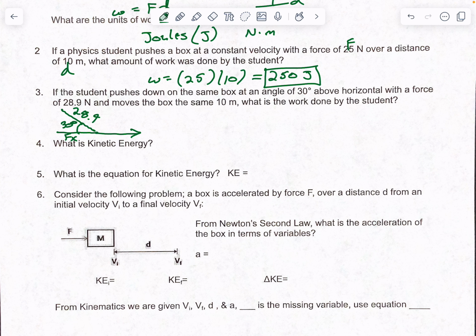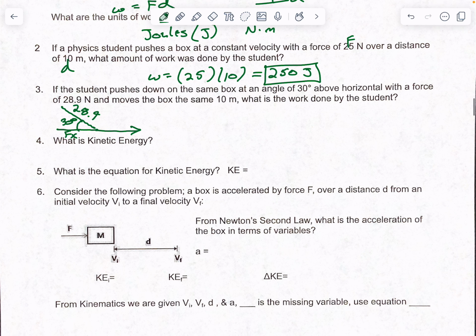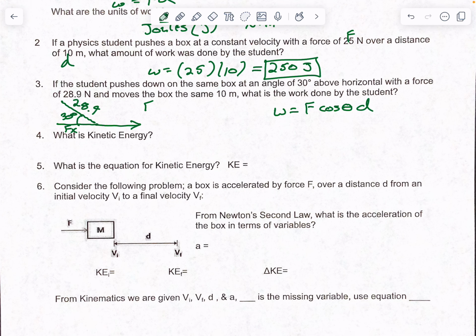So this is where you get to use your cosine. Now you can do this all in one step if you want to. Remember, work equals force times cosine of theta times distance, or you can break it into pieces. If you want to find that Fx, you would just do your force times cosine of theta. So it'd be 28.9 times cosine of 30. Either way works, and you get a value of 25.03 newtons. That's how much of that force is going in the same direction as the box.